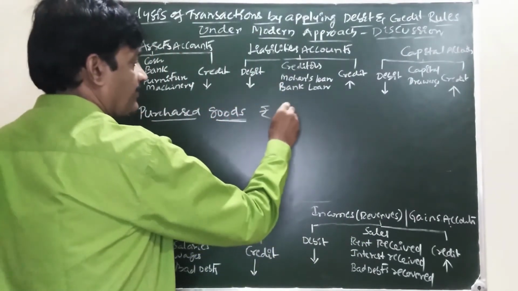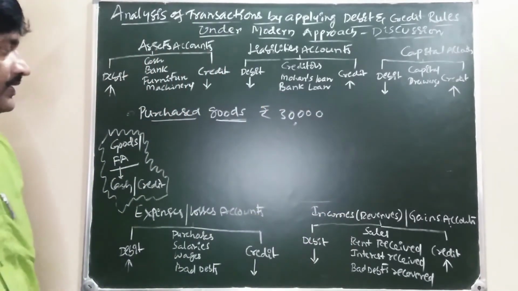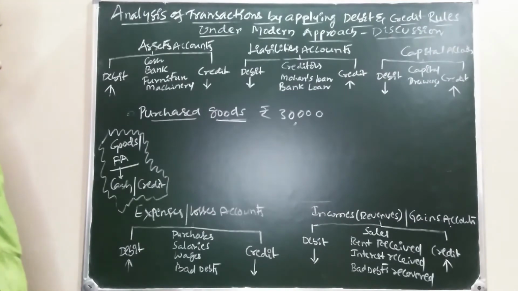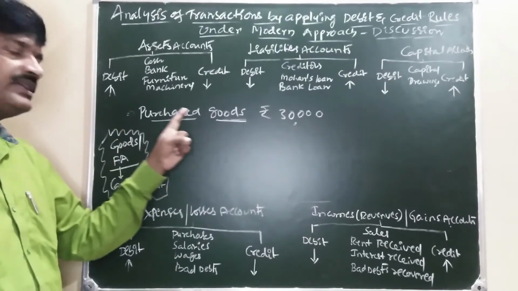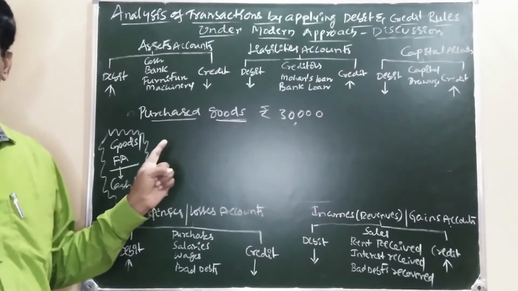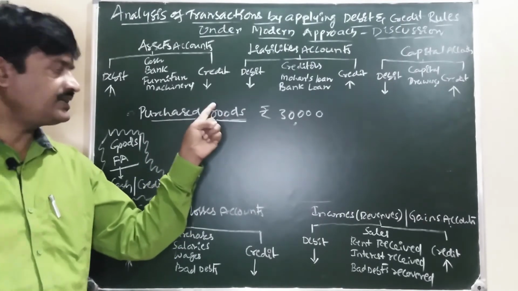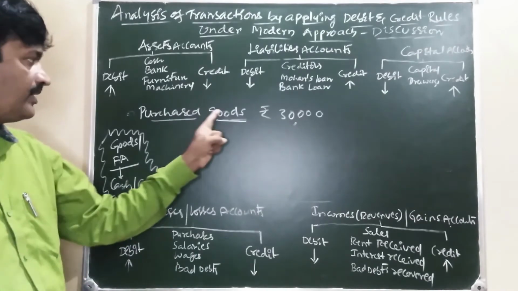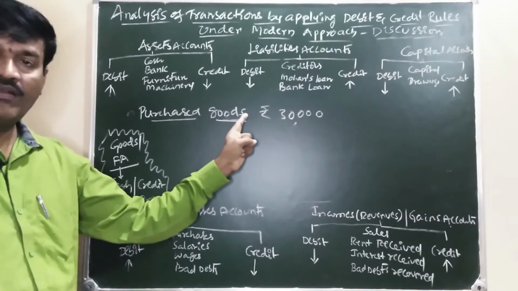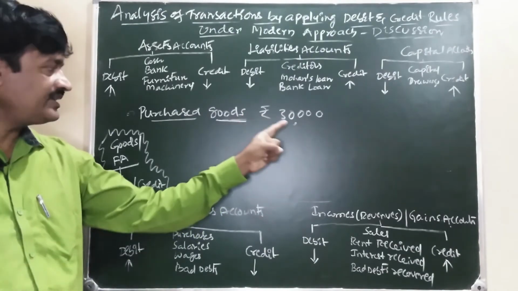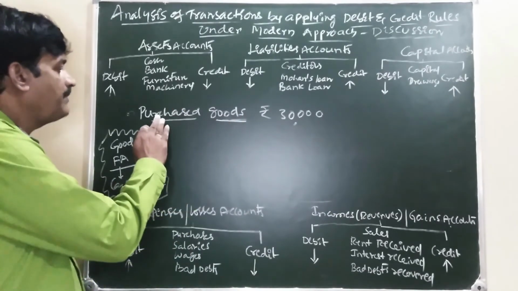Purchased goods, another one. Purchased goods, 30,000. What is it? Goods are there. It is necessary to check whether this transaction is a cash transaction or a credit transaction. So goods are there. It is necessary to check the cash or credit. So in this transaction, what is there? On account is not there, on credit is not there, for cash is not there, party name is also not there.